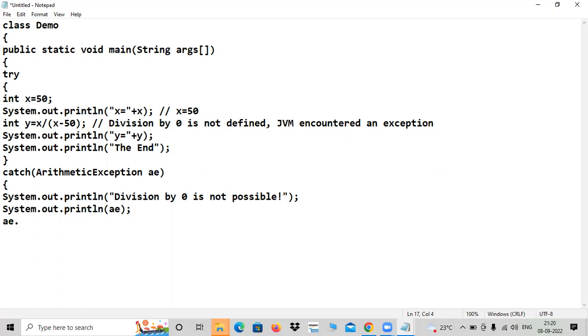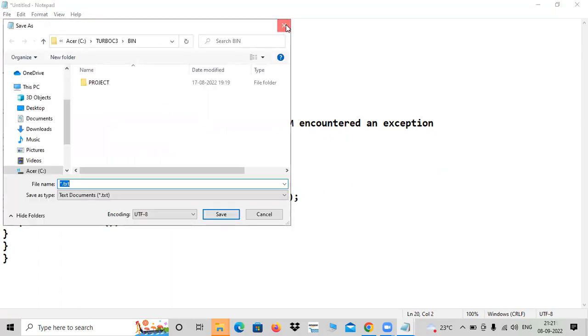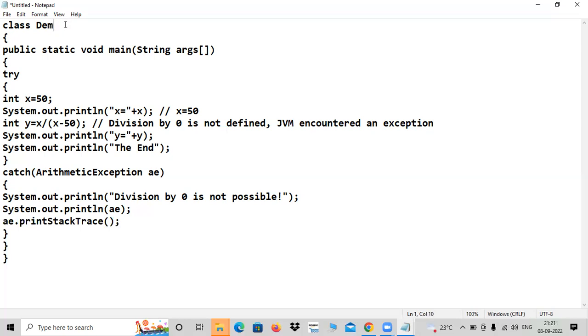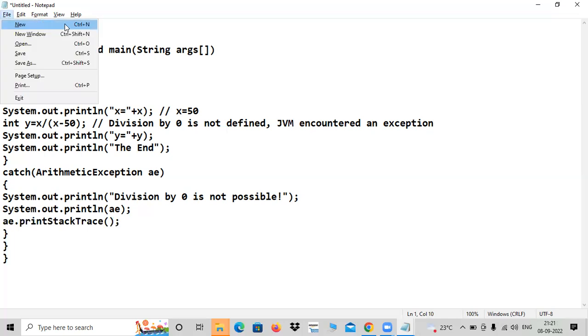AE dot, there is a method called print stack trace. Have you heard about this? Print stack trace. Normally in programming we use this. I will explain this, don't worry. Let me close this application first, save this, and then I will talk about it. In place of demo, let me go with EH1, that is good.